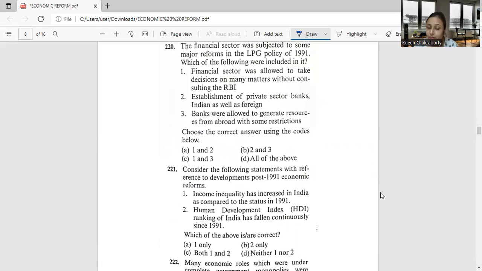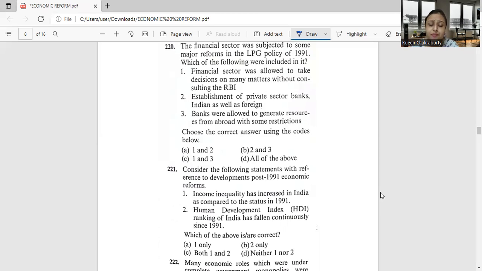Establishment of private sector banks, Indians as well as foreigners. Banks were allowed to generate resources from abroad with some restrictions. So the codes are given to us, that is 1 and 2, 2 and 3, 1 and 3, or all of the above. Which will be the correct answer?